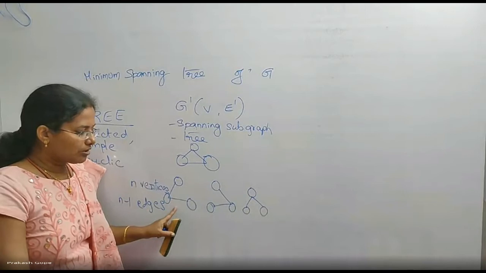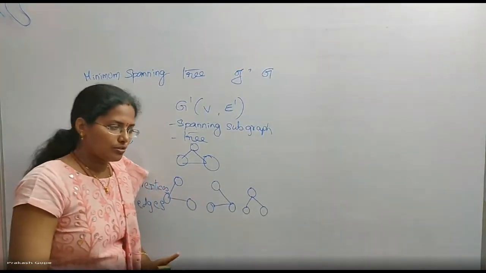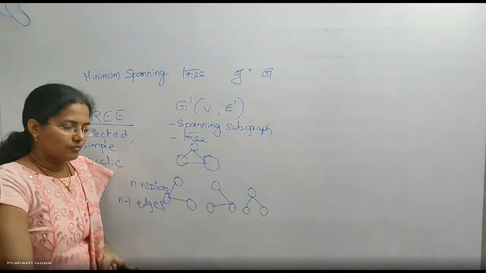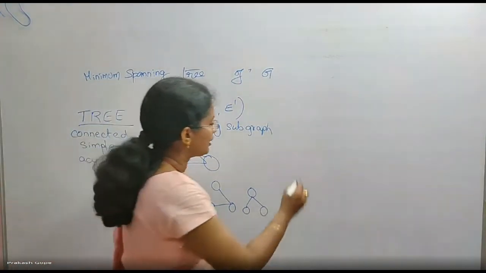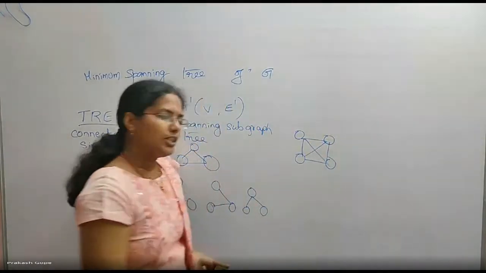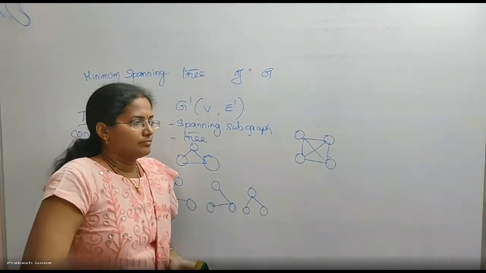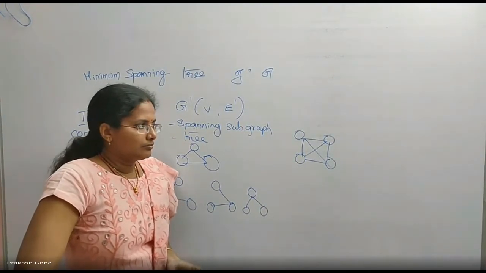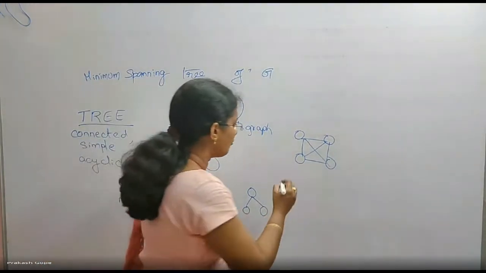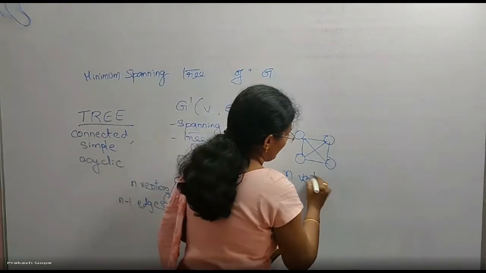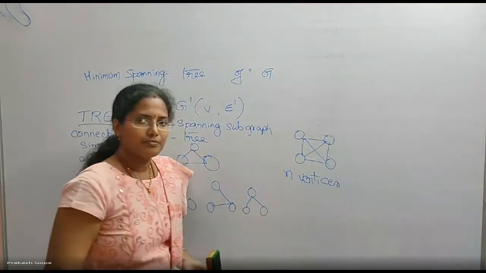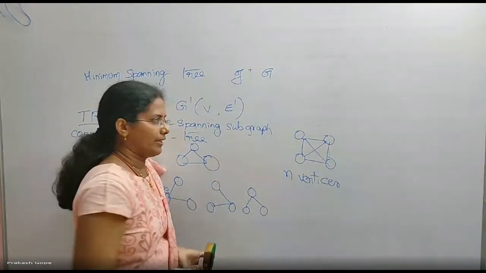This is also a spanning tree. This is also a spanning tree. This one is also. So, for 3 vertices, we have 3 spanning trees. But if I have a complete graph of 4 vertices like this, how many spanning trees can I construct? 5 vertices, how many? Like that, if I have n vertices, how many spanning trees? I'm not talking about minimum spanning tree because I didn't give any weights. I'm assuming all of them are unit weights.